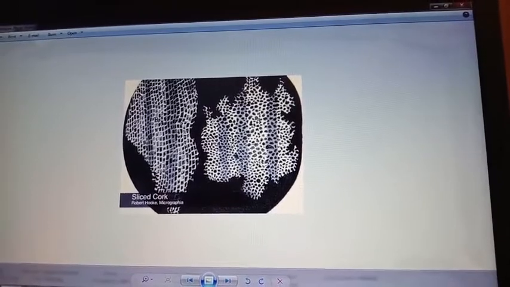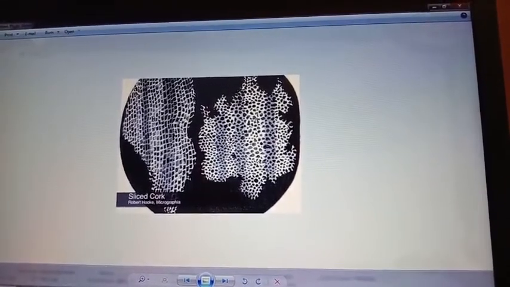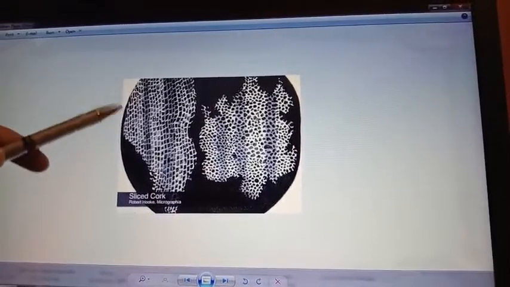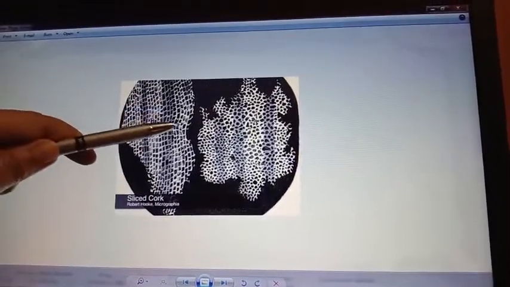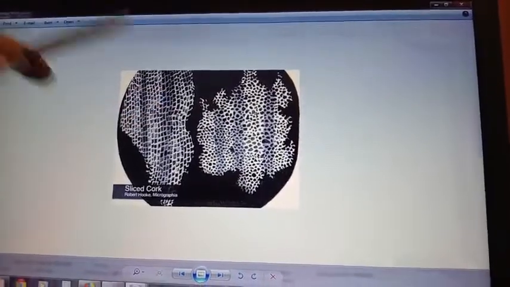Actually, cork cells are dead cells. So he observed only the outer cell wall. You can see here the cells are mainly hollow or empty. Only the outer cell walls are visible.